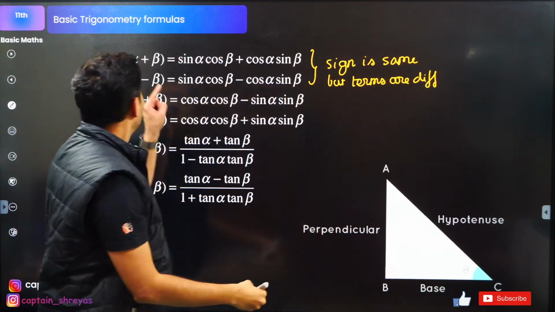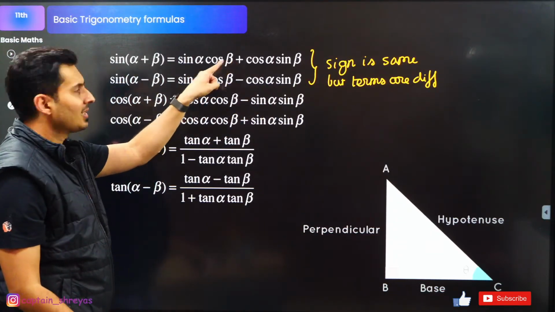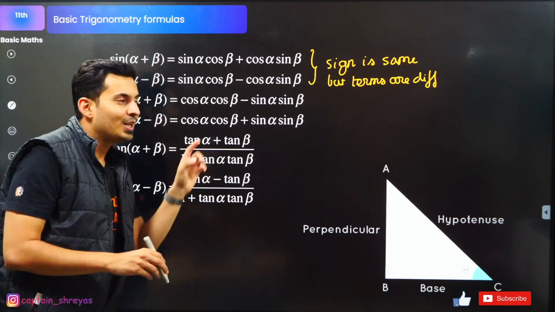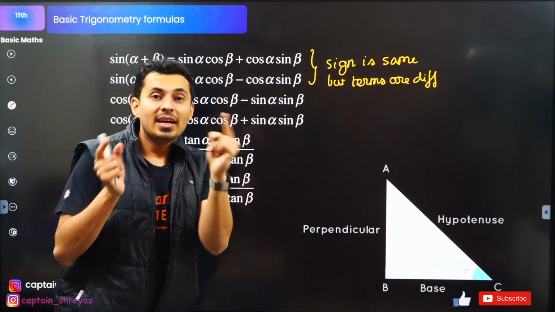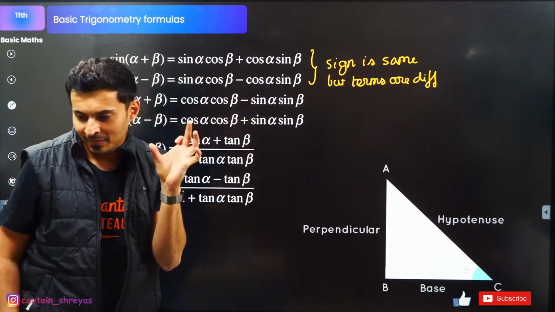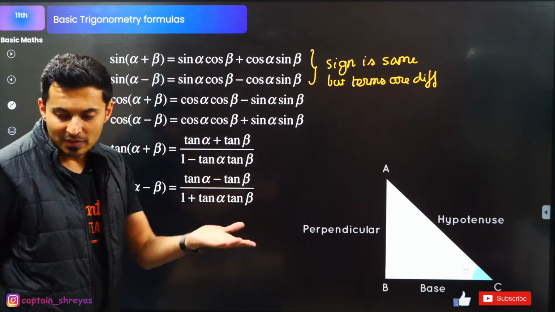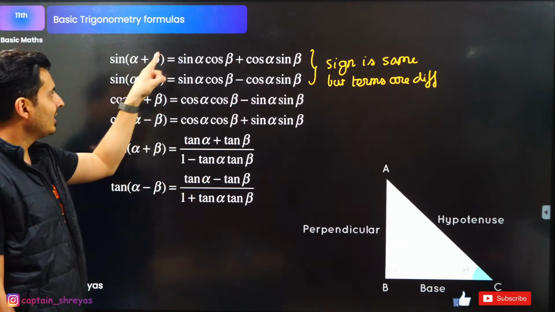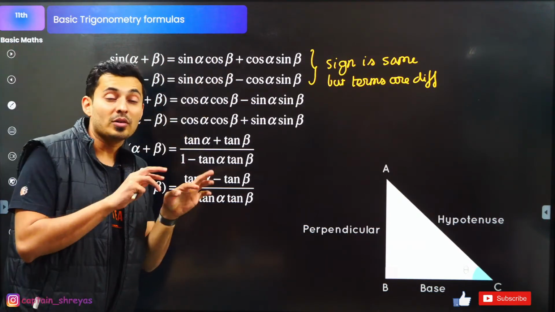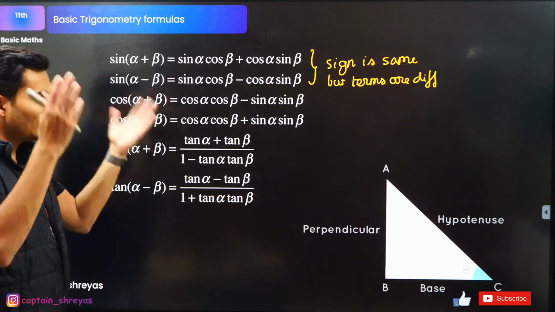Look at this. When it is plus, it's plus. When it is minus, it is minus. Sine, sine rhymes, na? Similar, na? Everybody? No problem, Deva. Even if you're a math student, don't feel embarrassed. There is nothing wrong. Plus, plus, minus, minus. The sign, positive, negative sign is same. That's how I remember it.